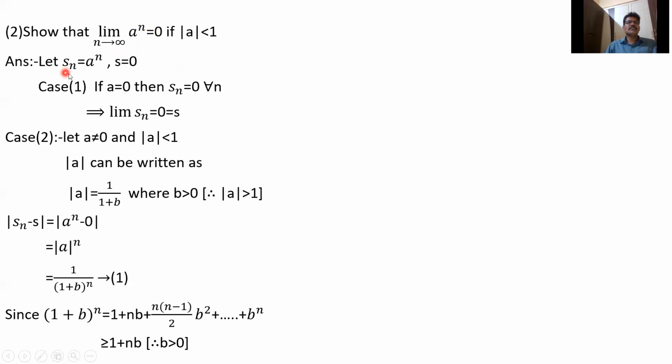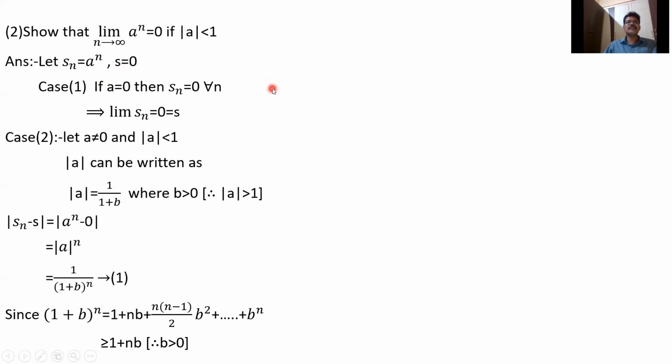So let us say limit a power n is equal to 0 when mod a is less than 1. Here the sequence Sn is a, a square, a cube, a power 4. This is a geometric sequence with the common ratio a. So we get the sequence S1, S2, S3, and so on, that is a, a square, a cube, and so on.